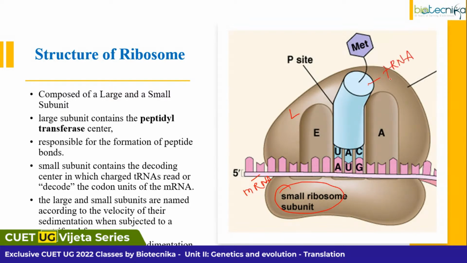Within the larger subunit, you have three sites known as the A site, P site and E site. What is the significance of these three sites with respect to translation? You will come to know within a few slides. Just remember, the ribosome is composed of two different subunits.